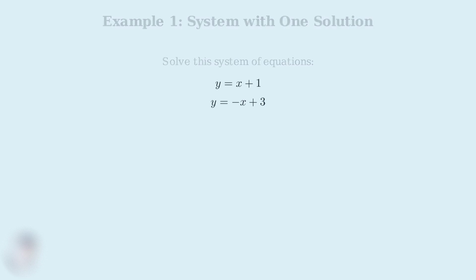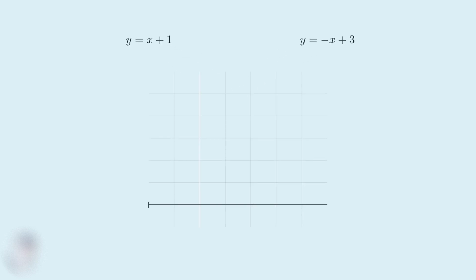Now we'll work through our first example to see how graphing helps us solve a system of equations. This example will show you a system that has exactly 1 solution. Here's our system of 2 linear equations. The first equation is y equals x plus 1, and the second equation is y equals negative x plus 3. To solve this system by graphing, we need to plot both equations on the same coordinate plane and find where they intersect. First, I'll set up our coordinate plane with clearly labeled axes. This will help us visualize both equations.